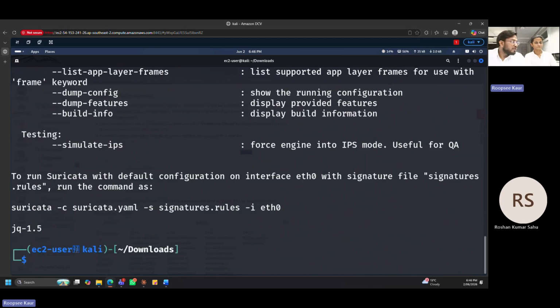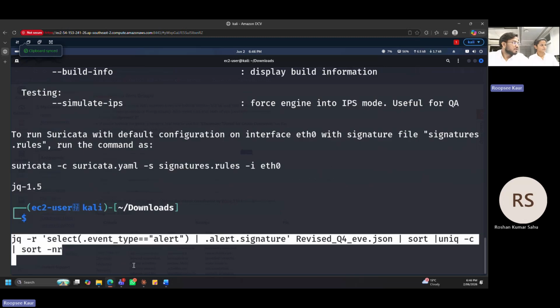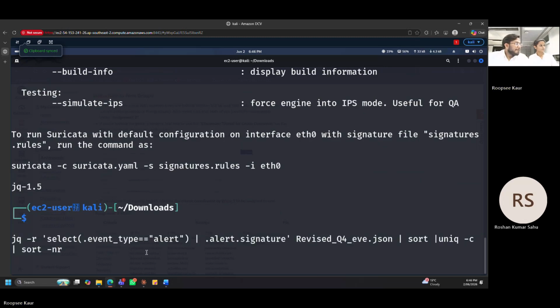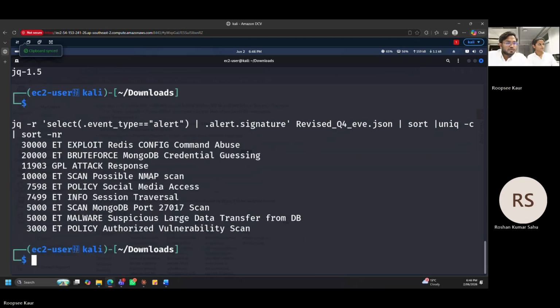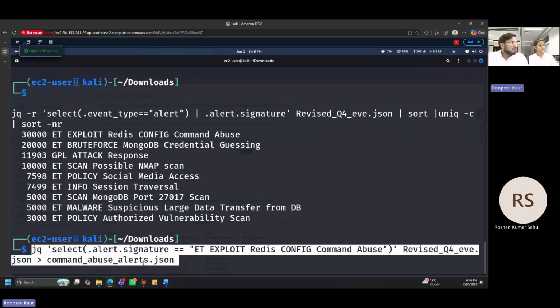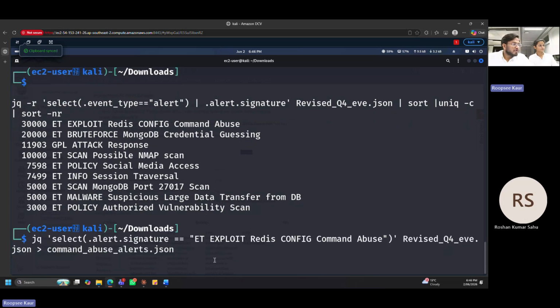After that we will be requiring the JSON file that we have already downloaded and kept in the downloads folder. We can see it. We are going to first sort this out. You can see there are 9 alerts and it has already been sorted on the basis of high volume. Now we are going to take the first alert and put it in the JSON file.